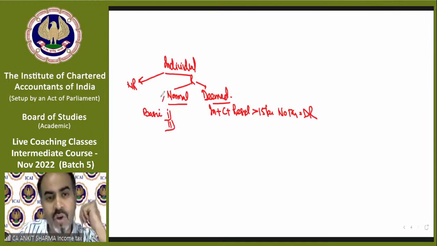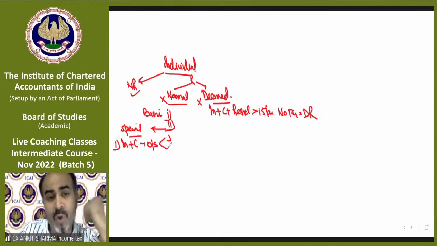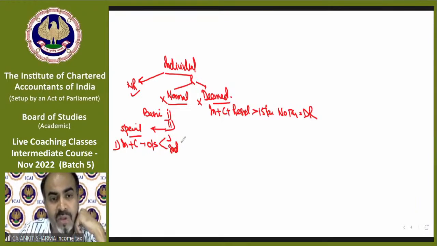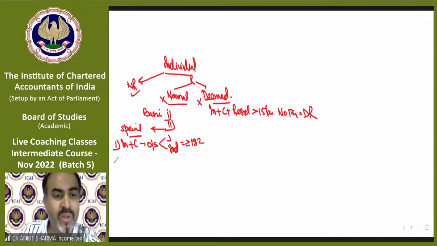If you are not a normal and not a deemed resident, then you will be a non-resident. Condition number 2 has a special exception. Special exception number 1: if you are an individual who is a citizen going outside India for job or employment or on an Indian ship, only the first condition needs to be checked. We have discussed each and everything. I'm just revising it for you.